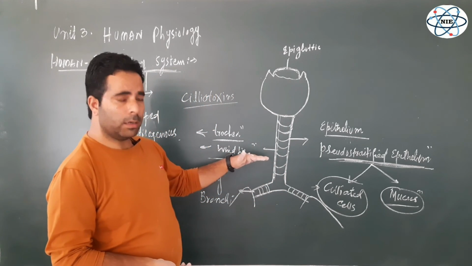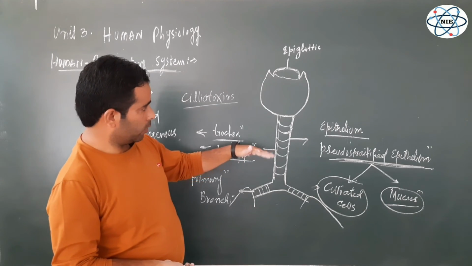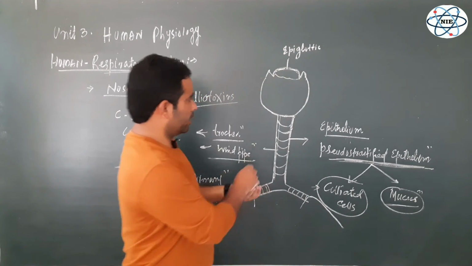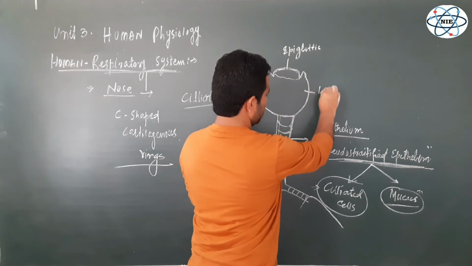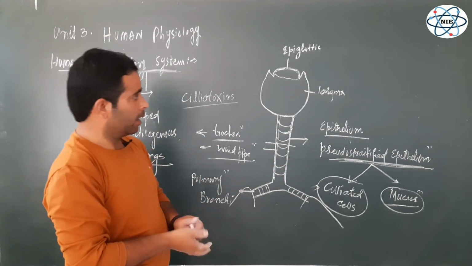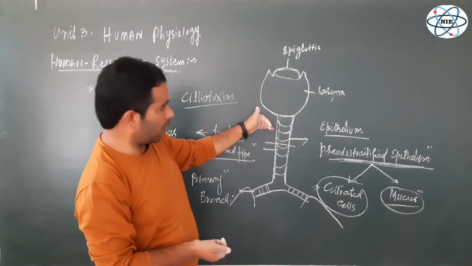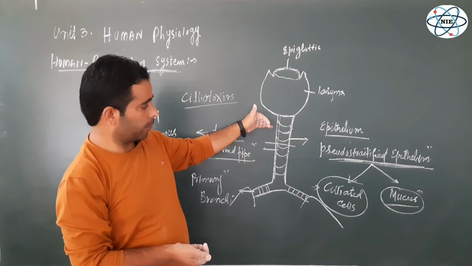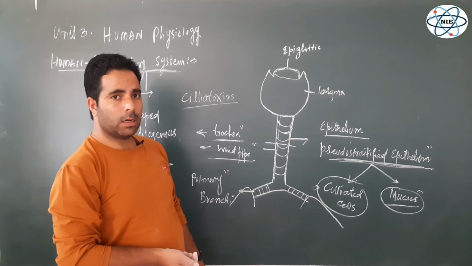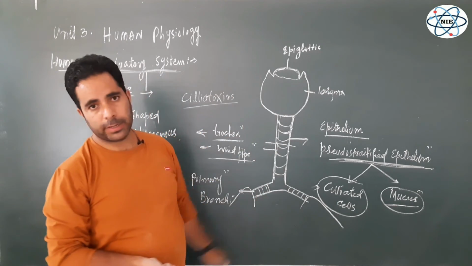Let me add here at this juncture that the pharynx is above the larynx. This is the pharynx, this is the larynx. Now the pharynx, the larynx, and this first half of the trachea are sometimes physiologically classified as, considered as, the upper respiratory tract.